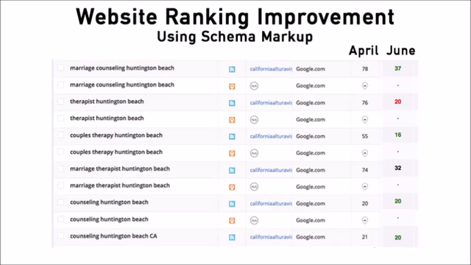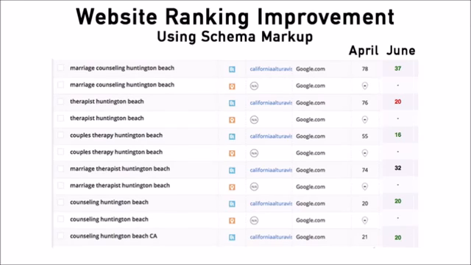So let's just go through those real quick. The keyword marriage counseling Huntington Beach started in April at position 78, and here we are today in June, jumped about 40 positions to position 37. For therapist Huntington Beach, started at 76, jumped about 55 spots actually to position 20. And then you can go through this.